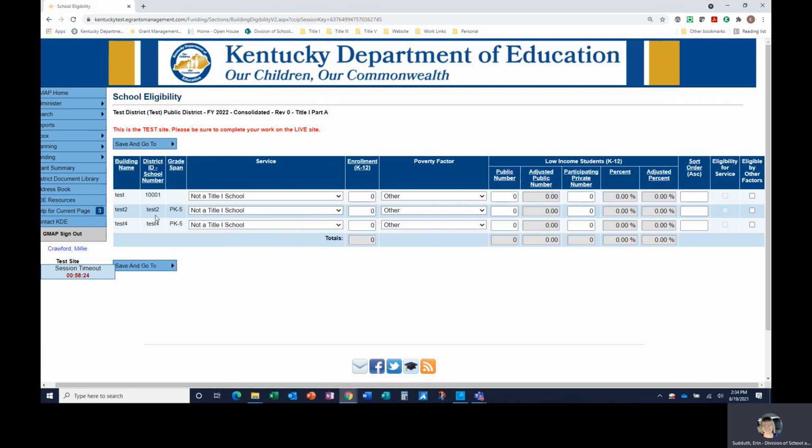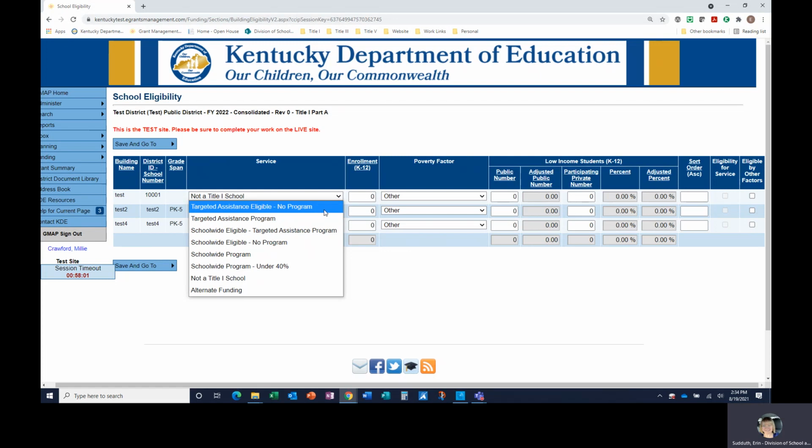All public schools in the district will be listed on the school eligibility page, including alternative education programs and preschool programs. A service type must be selected for each school. The selection must align with the qualification method selected on the school program description page, and there are 8 service types.